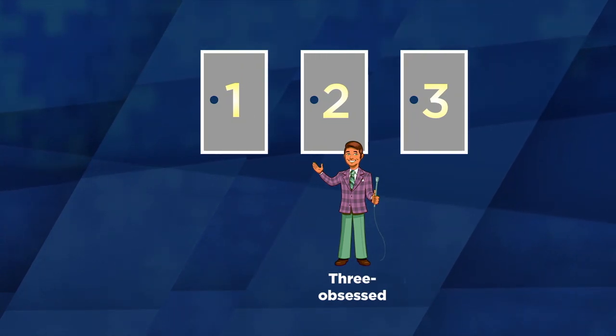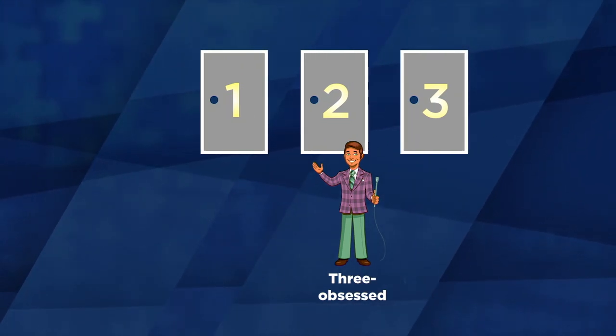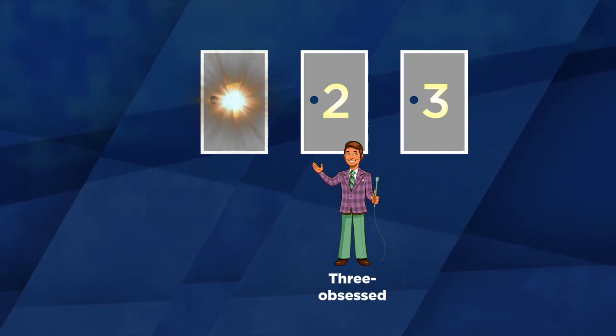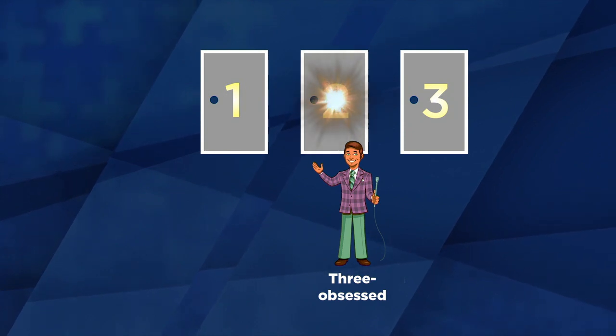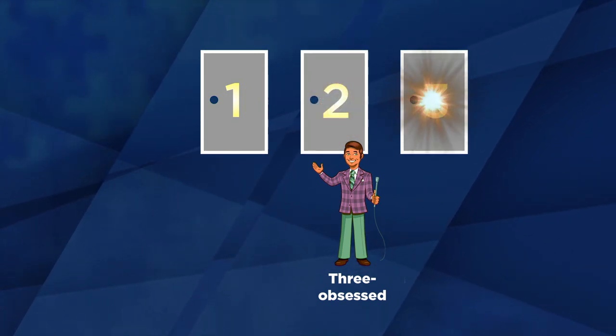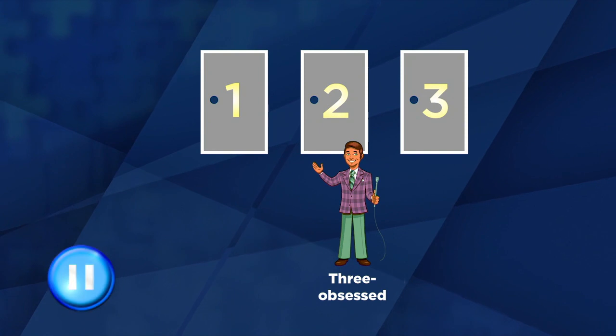So, this time, you know that 3-obsessed Monty is hosting the show. You chose door 1. If Monty now opens door 2, then what would you conclude? And what would you conclude if Monty opens door 3? You should pause the video here if you want to think that over.